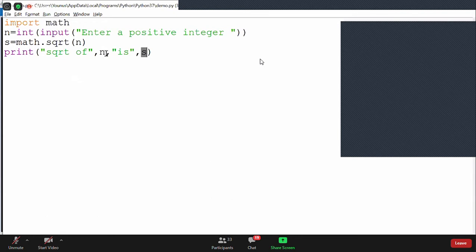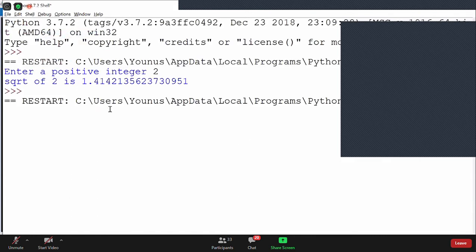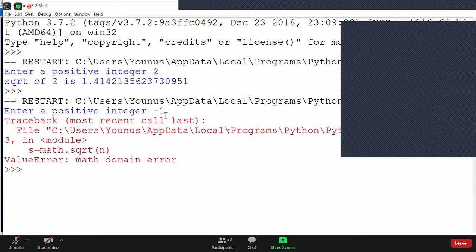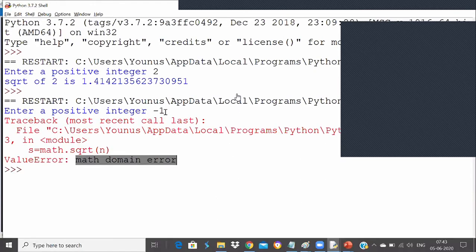Udit, the floor or ceil function will return you an integer. We don't want that. Then why will it return an error for a negative number? Because the square root cannot be found for a negative number. If I enter -1, it returns a math domain error. It cannot find the square root for a negative number.